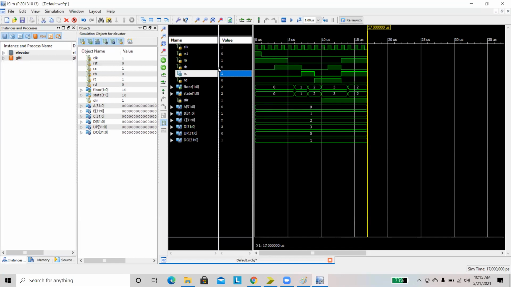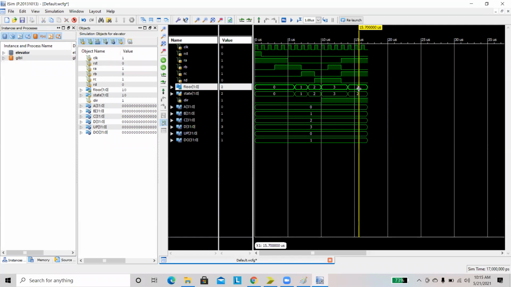We are applying request from A as well as C. What is the nearest state when the previous state is third state? The third state means here the lift is in third floor. What is the next floor? Second floor. So the priority is given to second floor here.